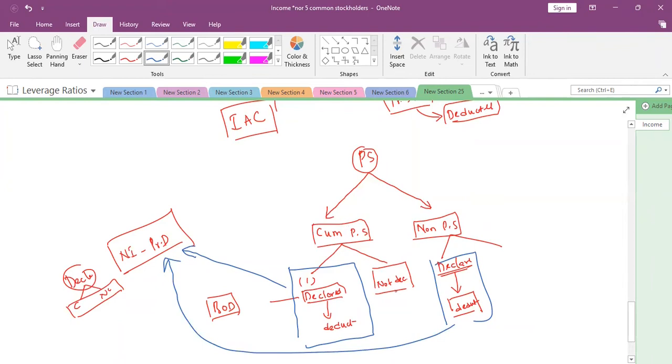Cumulative preference share, not declared. Are we going to deduct or not deduct while calculating EPS? If it is not declared in the same financial year by the board of directors and it is a cumulative preference share, are we going to deduct the preference dividend from net income? That is the question.